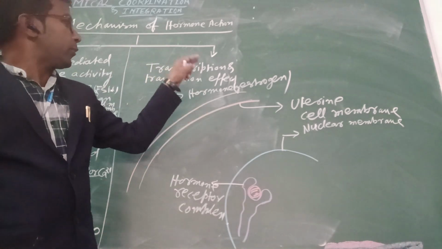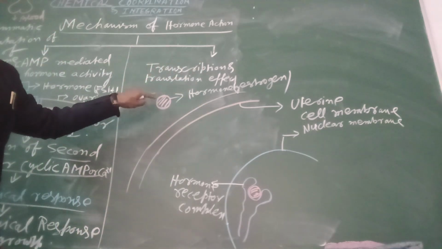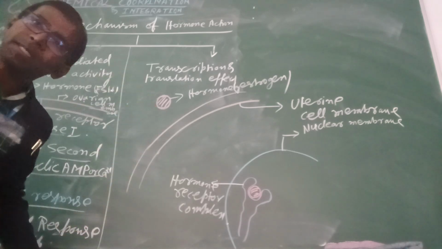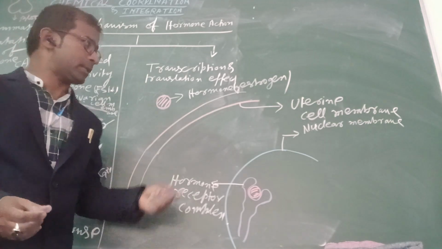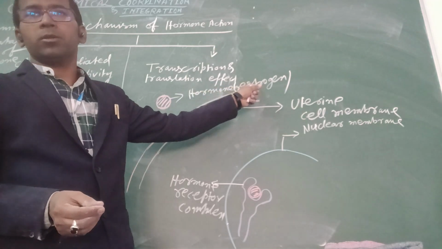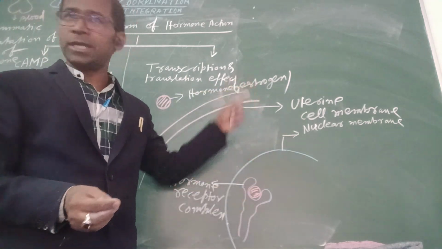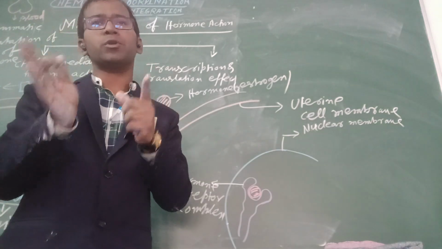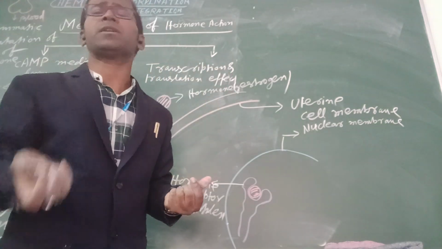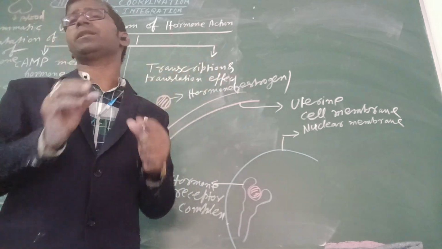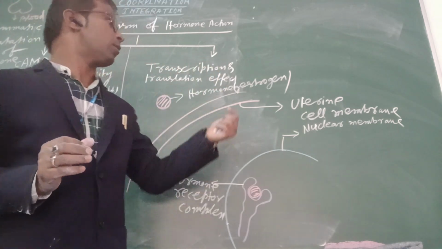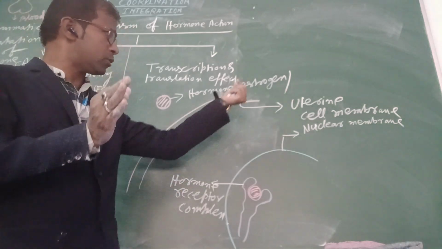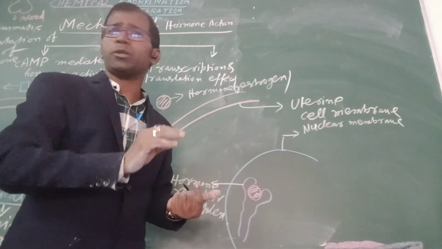Then students, we are going to learn how the steroid or lipid hormone performs its function in the target cell. Try to understand. One of the lipid hormones is estrogen. Estrogen and progesterone are steroid hormones. It is produced from steroid. Steroid is a particular type of lipid. If in your body there is no lipid, then these hormones, estrogen, progesterone, testosterone for the male body and estrogen and progesterone for the female body, will not be produced.